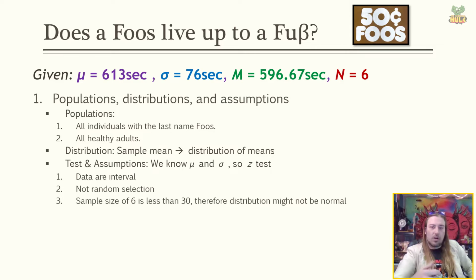The data are interval, right? These are running times. They are definitely the definition of interval. It's not random selection, but that's okay. We're not trying to generalize to the whole population. We're trying to generalize to Fooses, and it's just kind of a joke example, so we can break this assumption a little bit and not worry too much. I also told you we are going to regularly break the third assumption. Still not a huge deal. We're doing it just for the purposes of calculation, so that we do the math on only 6 numbers instead of on 30 numbers. Okay, so again, we're going to sort of fudge that last assumption for most of the examples that we go through in class.